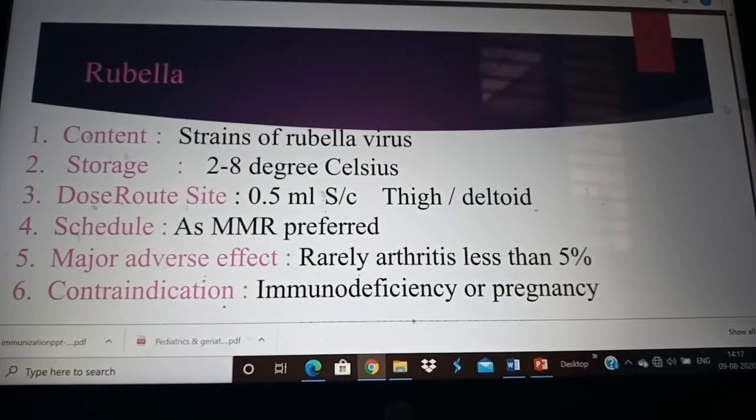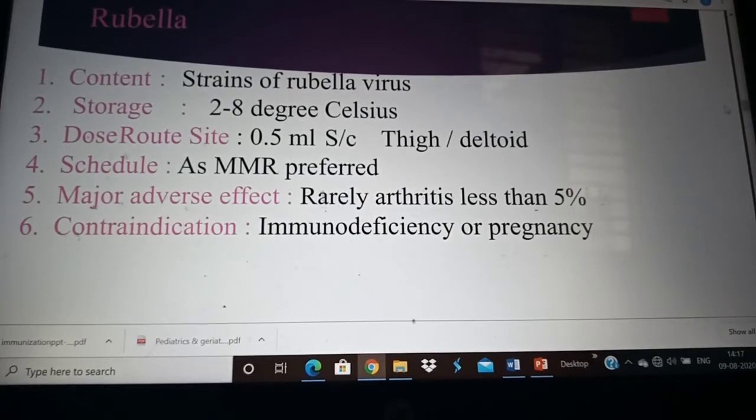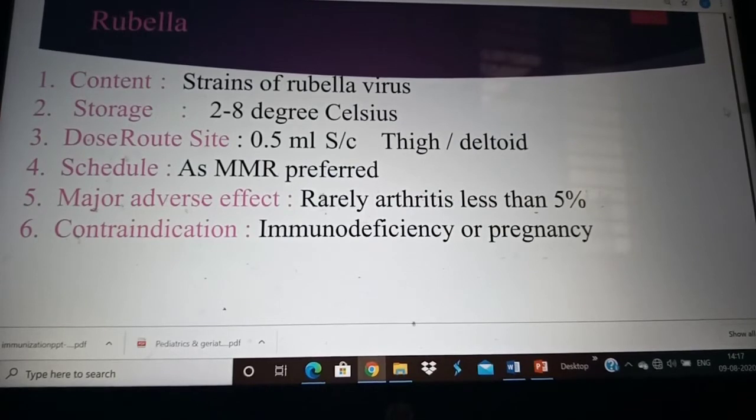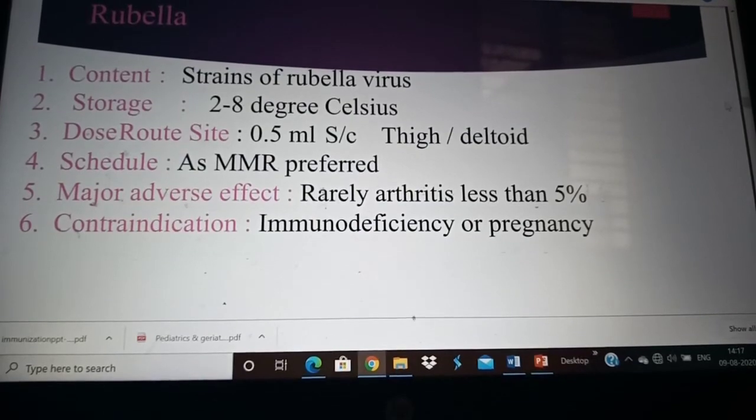Next one is rubella. The content is strains of rubella virus. It is also stored between 2 to 8 degrees Celsius. The dose and route is 0.5 ml subcutaneously over the thigh. It is similar, it is also given subcutaneously. The schedule is similar to MMR. It is given at 15 months, and the major adverse effect is that it rarely causes arthritis. Contraindication is immunodeficiency or pregnancy.